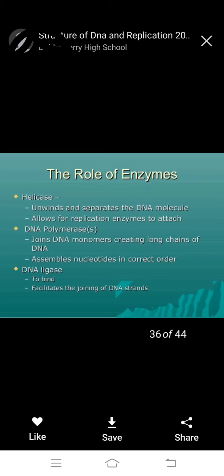Ligase means joining of the DNA strand. One is the old and another one is the new strand, joined by hydrogen bonds, double or triple hydrogen bond, and a glycosidic bond and phosphodiester bond. Next, DNA polymerase is important to assemble nucleotides in the correct order. So adenine pairs with thymine, guanine pairs with cytosine. Polymerase is very important too.